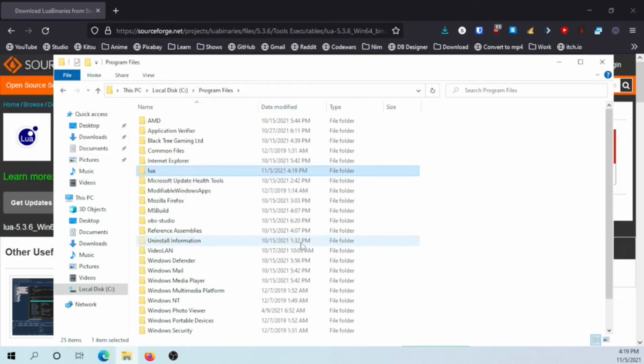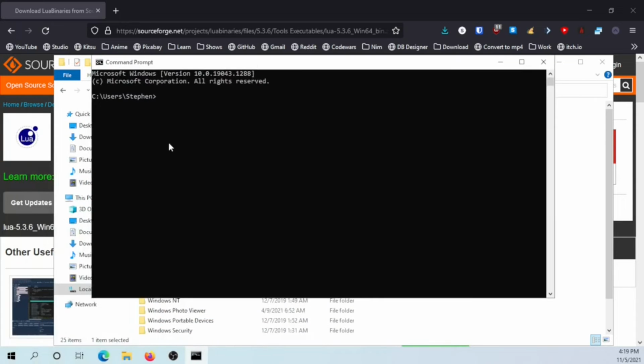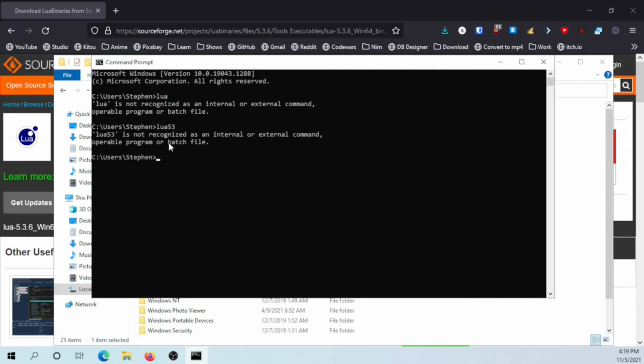There we go. Now the next thing we can do is open up the command prompt. You can click here, search command prompt, and once you search it, you should see this. Now first try to type Lua. If you don't get anything, that's perfectly fine. Try to type Lua 5.3. Doesn't work. Okay, if you do get this, then that means it has not yet been added to path.